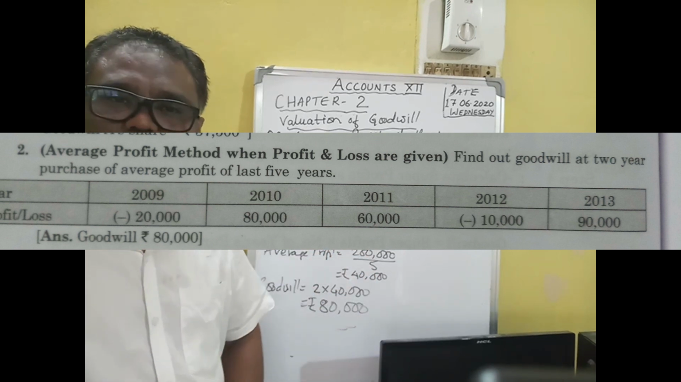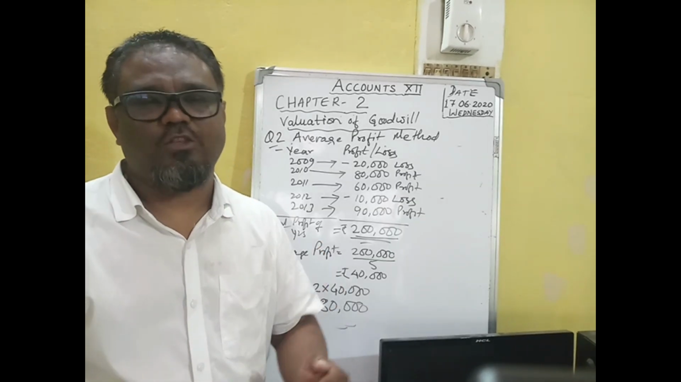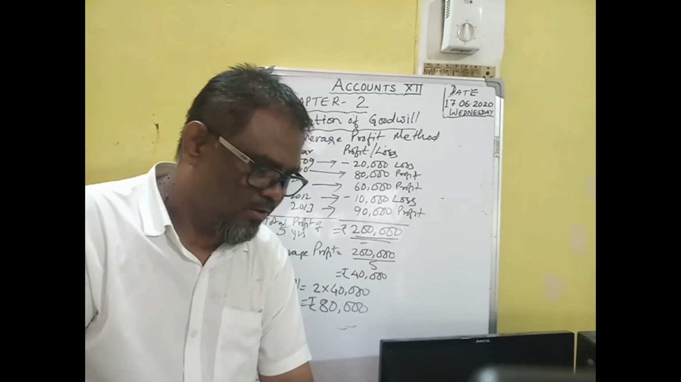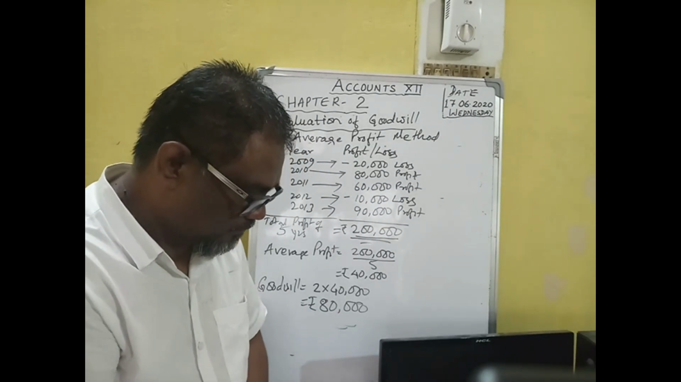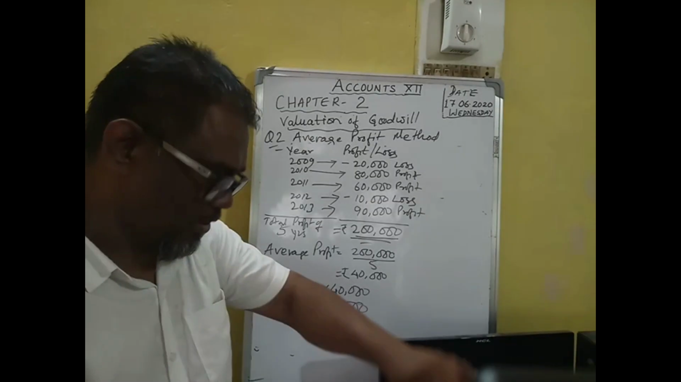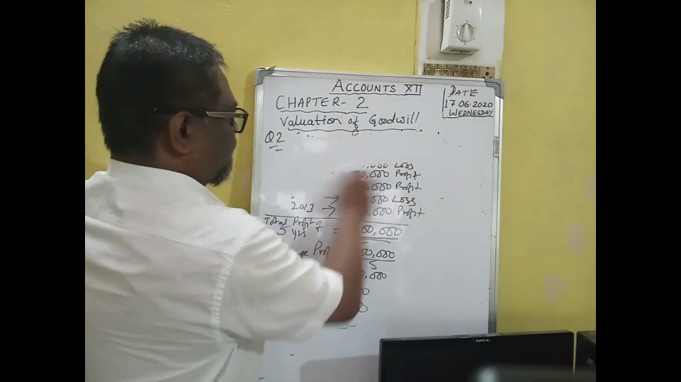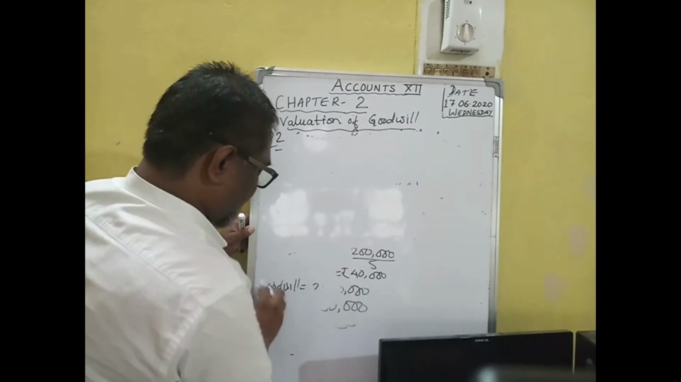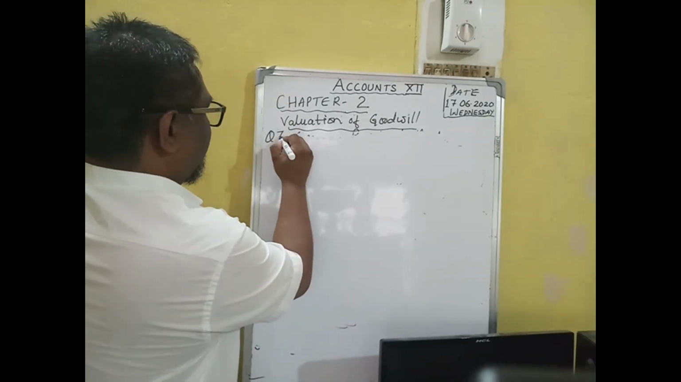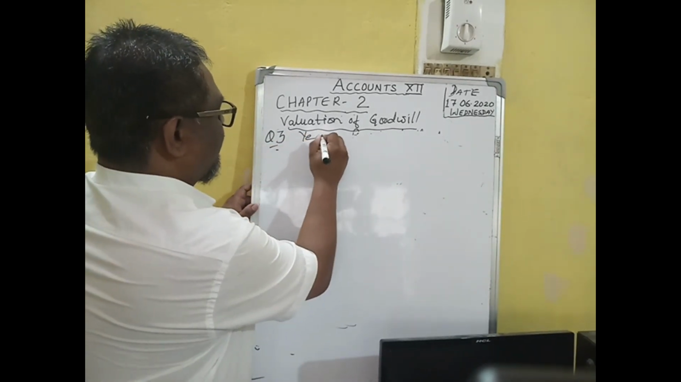So you will find out the value of goodwill in this average profit method. It's one of the simple methods of valuation of goodwill. So this is question number 1 and question number 2. In the same way, if you see question number 3, the year is given here and